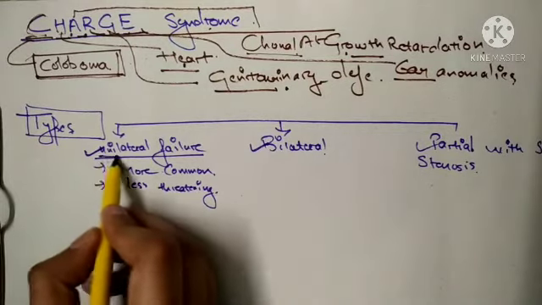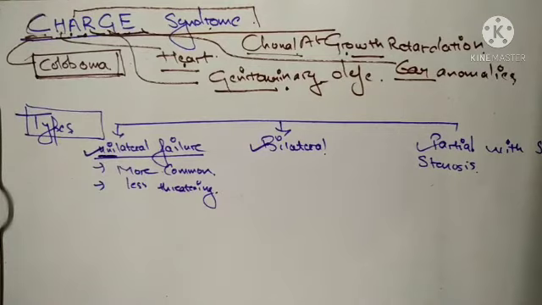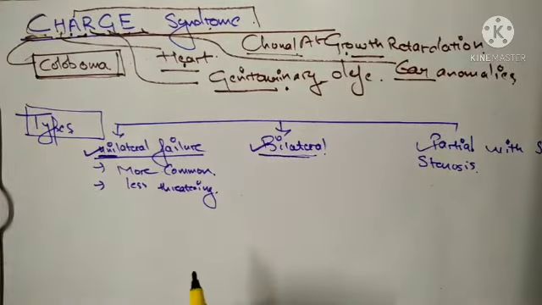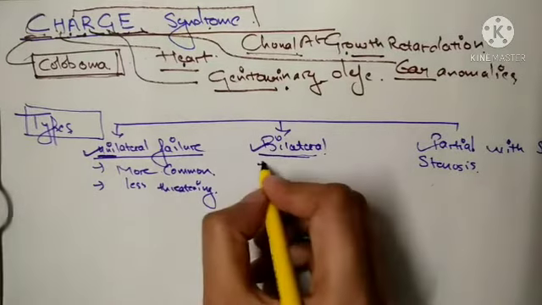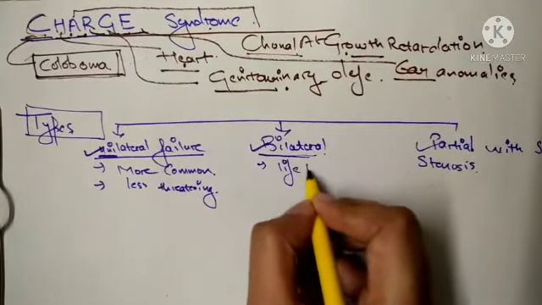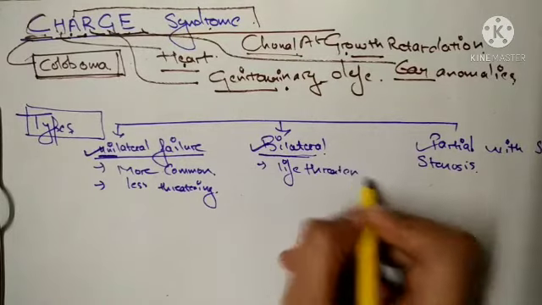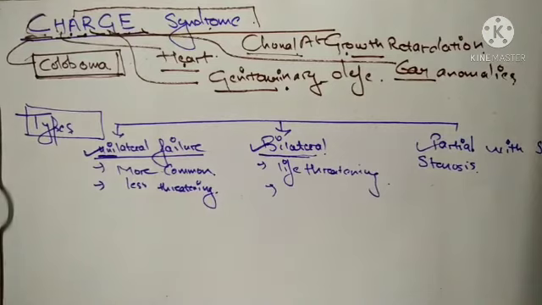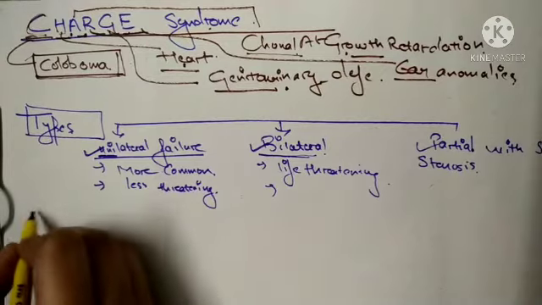So the word itself is telling: uni means only one side of the nasal passage is affected. Next is the bilateral. This can be life threatening. Obviously when both the nasal passages are blocked, it is life threatening, and it affects both the passageways, causing extreme respiratory difficulty in a newborn. So unilateral and bilateral choanal atresia. Now let us see what are the causes.